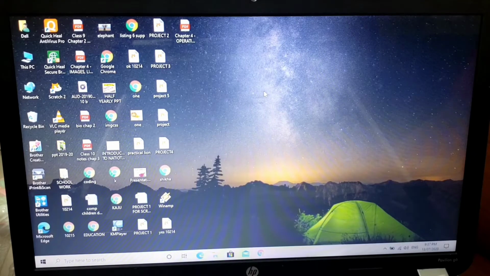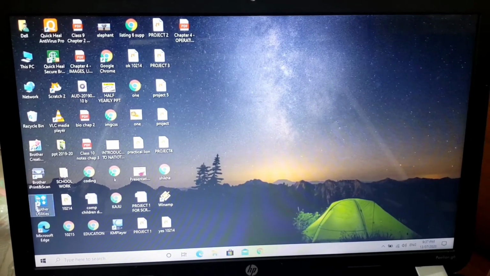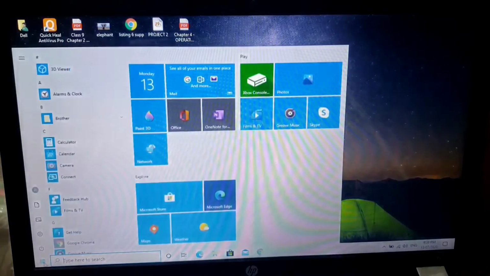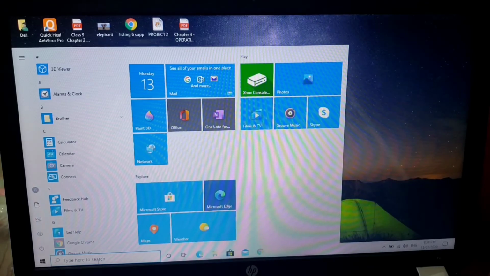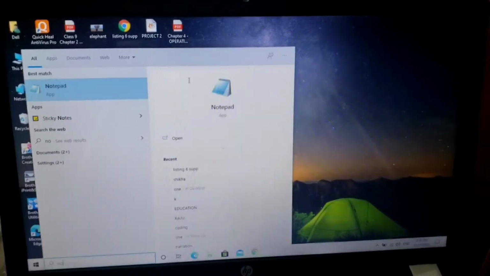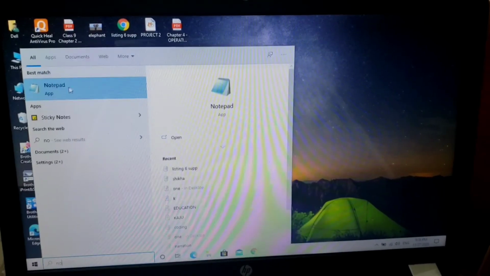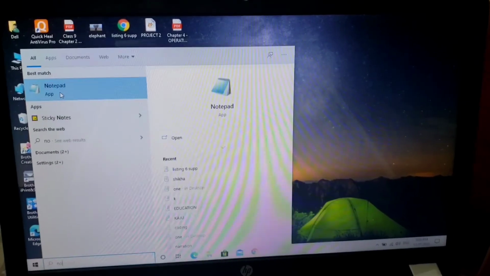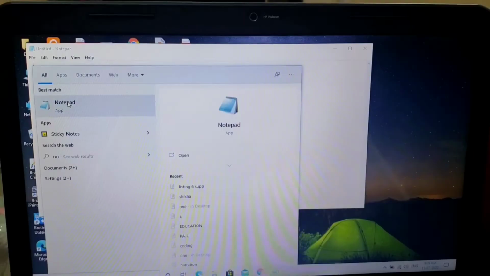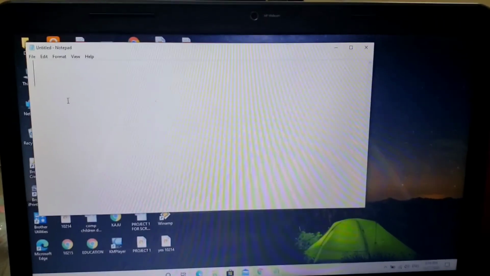Multitasking, yes, of course. Multitasking means when you are able to do more than one work at a time. Okay, how can you do that? You all are familiar with the Notepad or the WordPad feature. So here I am opening Notepad. So Notepad is open.